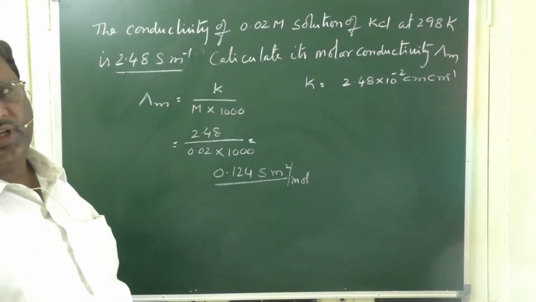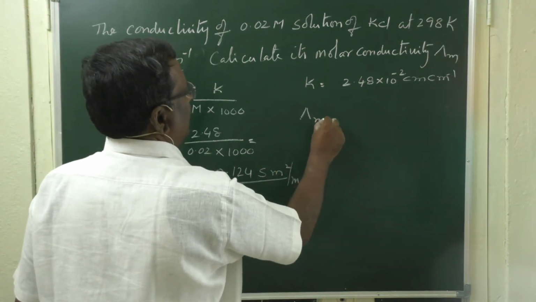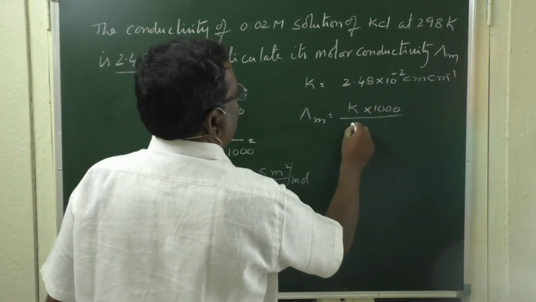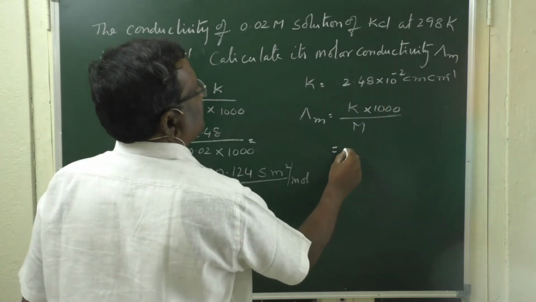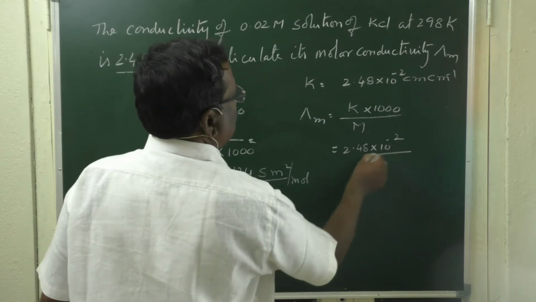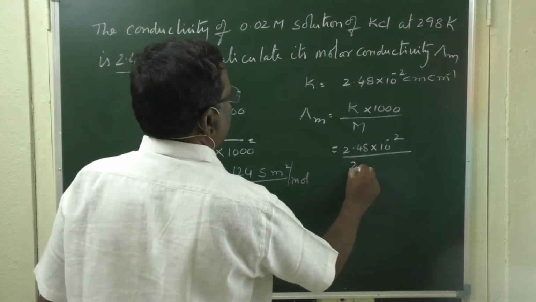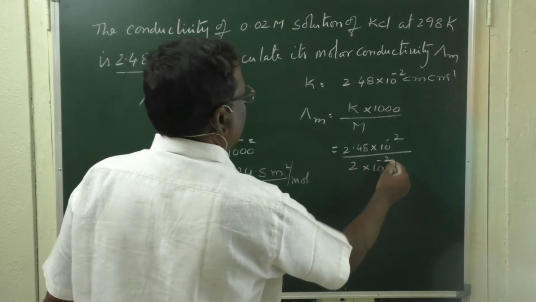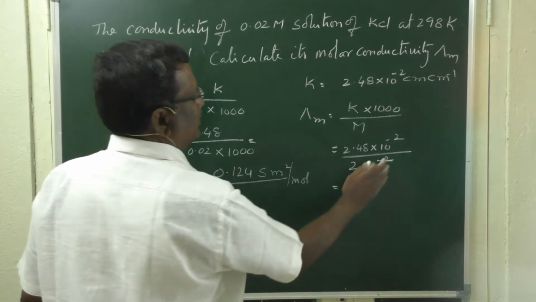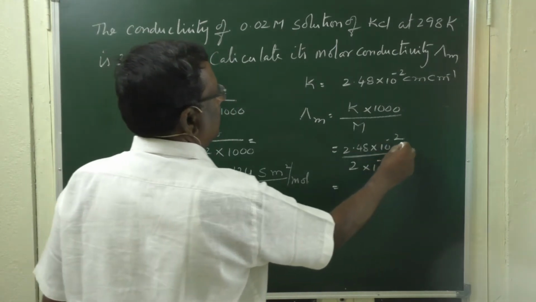So if you use the previous formula, molar conductivity is K into 1000 by M, here you will get 2.48 into 10 to the power minus 2 by 0.02, into 1000.